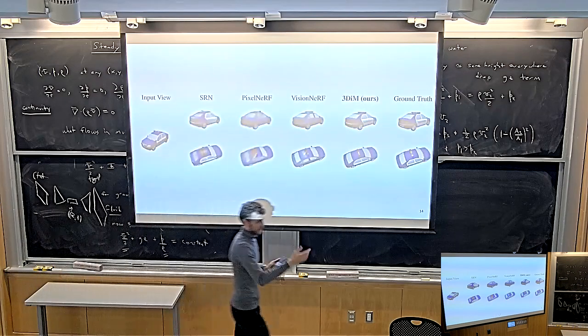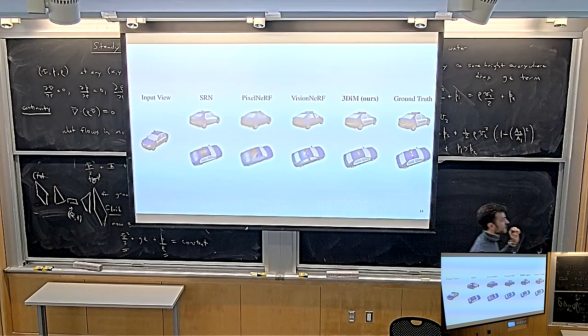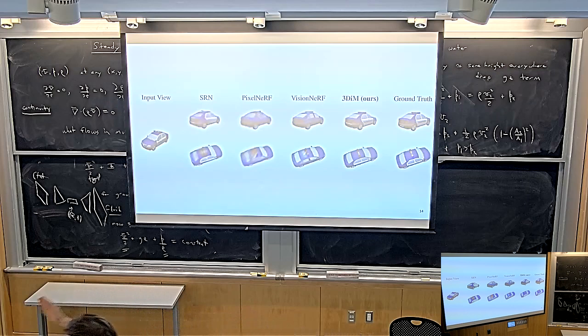This is a comparison of the model output to a few of the papers that you already know. SRN is scene representation networks. That's my paper from 2019 that I wrote in my PhD. PixelNeRF, we discussed both of these in class, right? So this is a baseline comparison. Input image, output of scene representation networks from 2019, output of PixelNeRF from 2021. VisionNeRF, I actually forgot what it does, but it's probably some other deterministic baseline. And then this is the output of the model. Okay, so this comparison isn't quite fair in a way. But you can see basically the reconstruction looks really good, right?